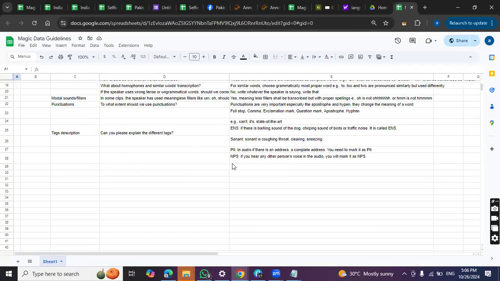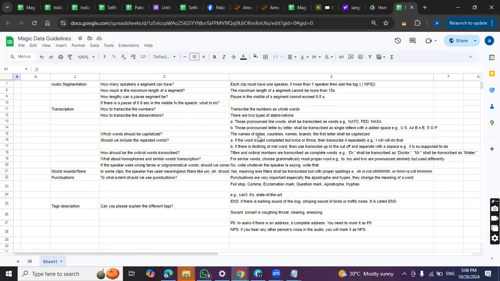Model sound we did, the tags we did, capitalization, the names of dates, countries, names, brands, and the first letter. Repeated words. So one is a whole word is repeated, another is the repetition inside the word. The ordinal number. For example, if a person is saying etcetera, he's not saying etc., right? So you're going to write the full spelling. If a person is saying I went to the doctor, you're not going to write dr. You're going to write the whole spelling, doctor. Similarly for Mister, right?